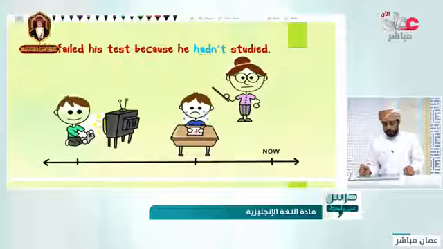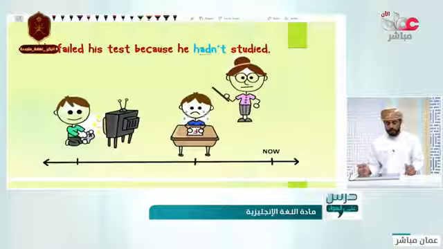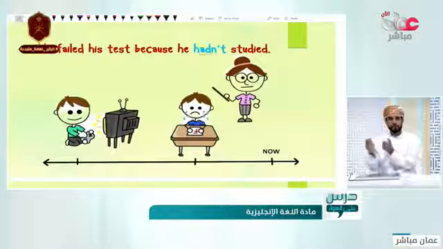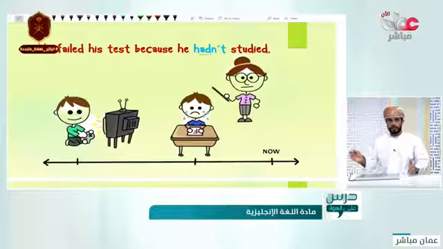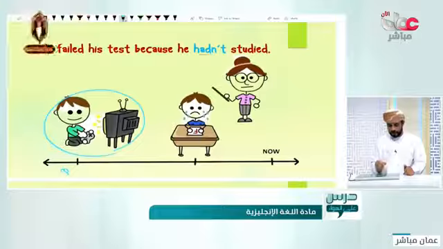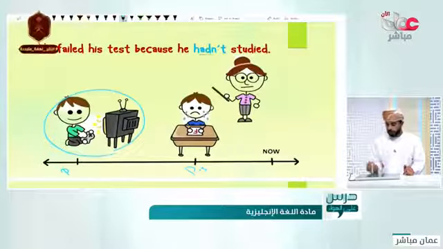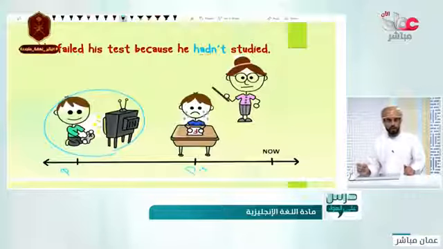He failed his test because he hadn't studied. He did something before something else. He didn't study, then he failed the test. So he was not studying, as you can see here, this is the past perfect, while this is the past simple. He hadn't studied, so he failed his test. Both of them happened in the past, I know, but this one is the past perfect.